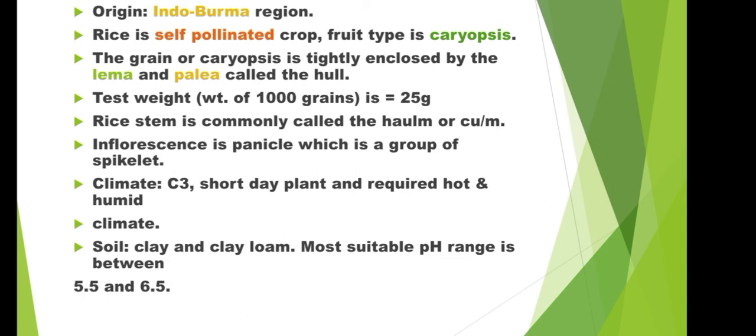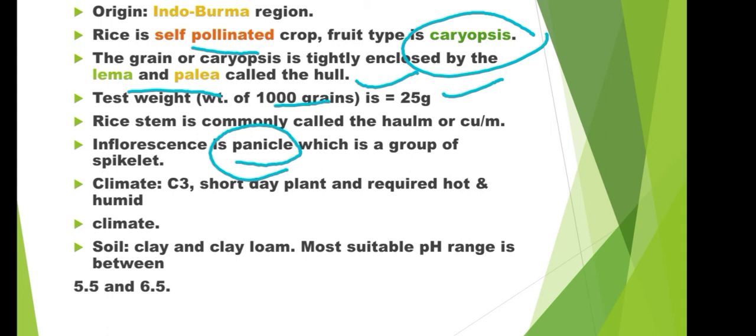So rice is a self pollinated crop, and the fruit type is caryopsis, which is enclosed by lemma and palea, which is called hull. I will explain in the photo also, don't worry. Test weight, meaning the weight of 1000 grains, is 25 gram. Rice stem is commonly called culm. Inflorescence is panicle. These kinds of questions they can ask directly in MCQ.